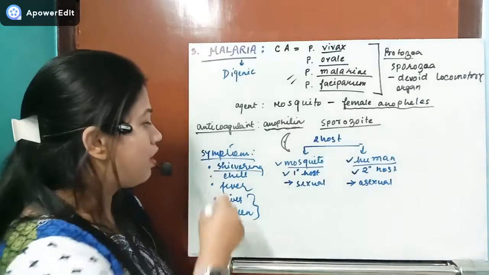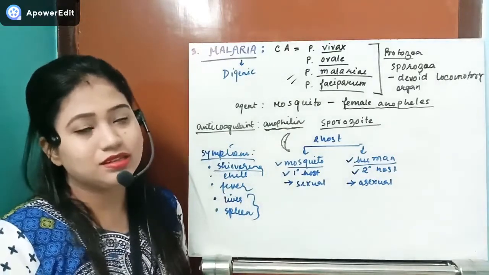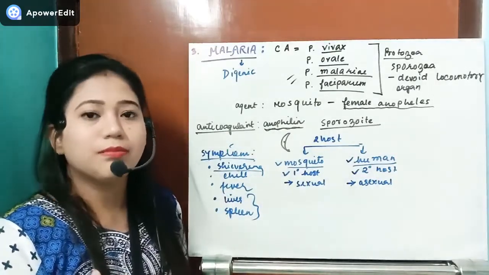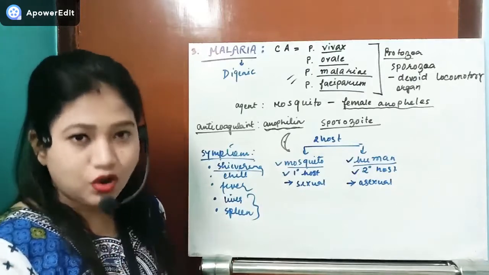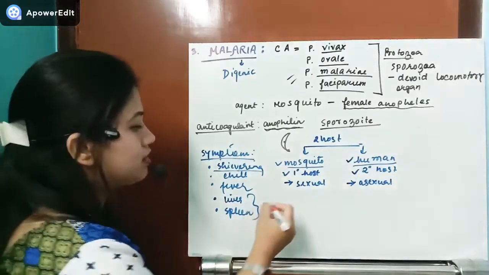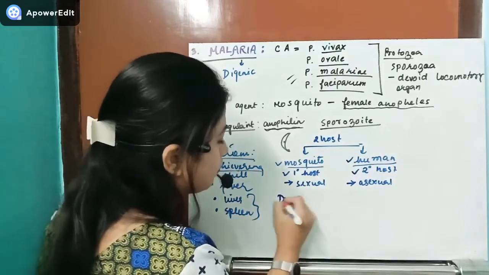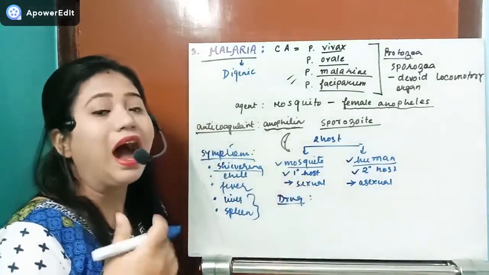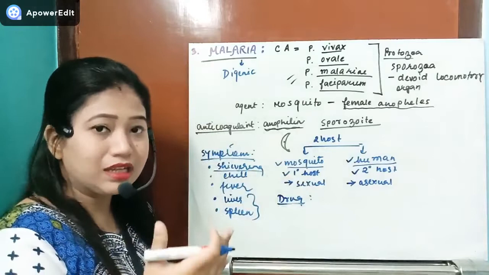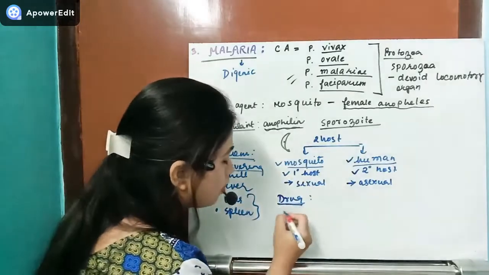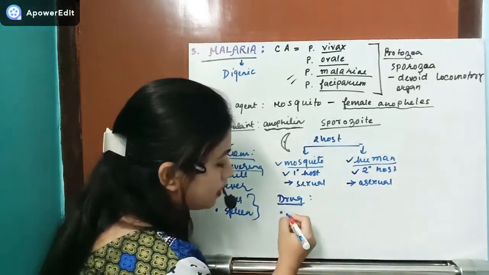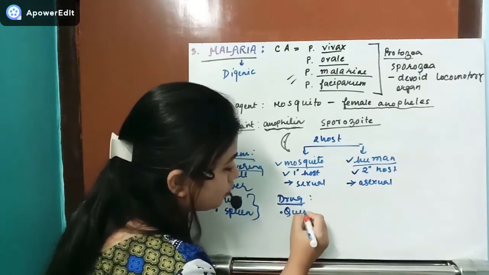So these symptoms will appear, but this disease can be cured by taking drugs, which are very common. The drug used earlier is also interesting. In earlier times, one type of drug was used that is very bitter: quinine.